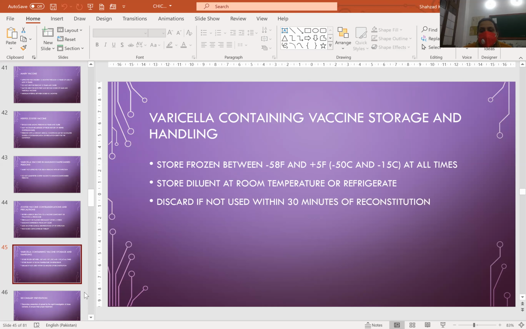Varicella containing vaccine storage and handling. Store frozen between minus 58 Fahrenheit to plus 5 Fahrenheit, minus 50 and 15 Celsius at all times. Store diluent at room temperature or refrigerate. Discard if not used within 30 minutes of reconstitution.